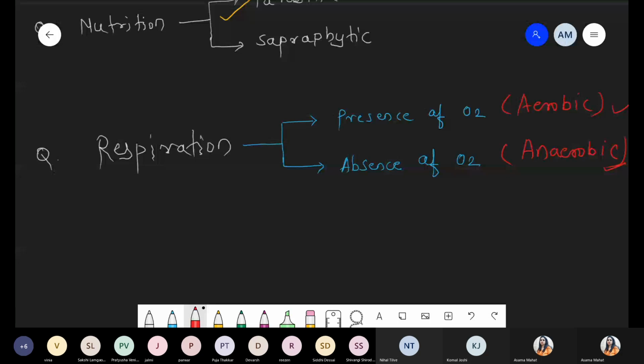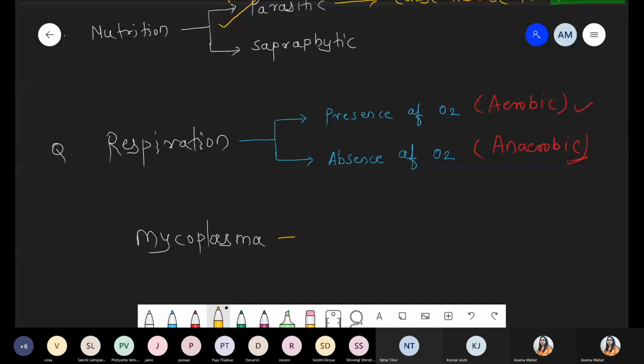Mycoplasma are facultative anaerobes. These are showing a facultative respiration pattern. So what is the meaning of facultative? One very common question, that mycoplasma are an example of facultative anaerobes.